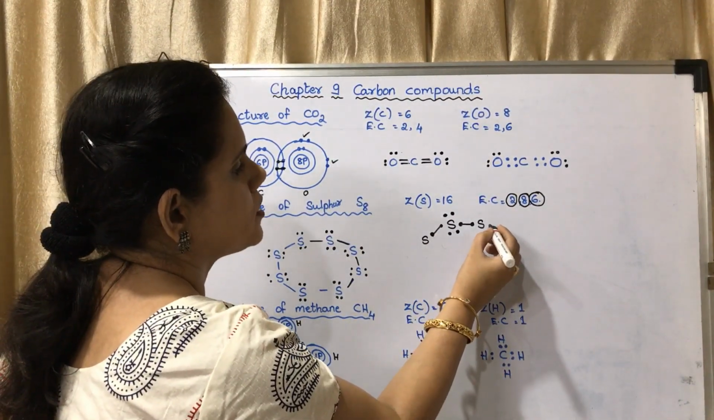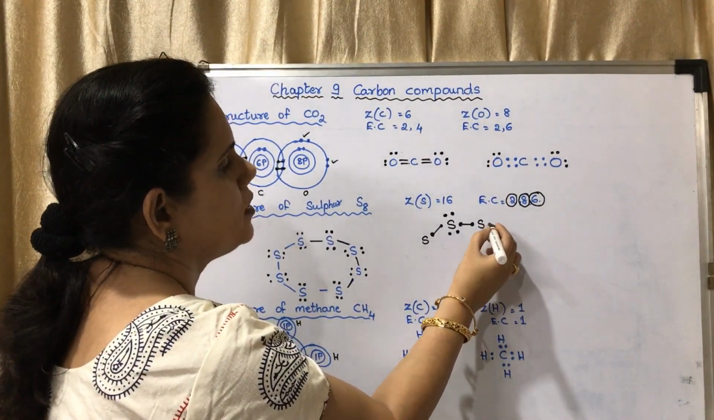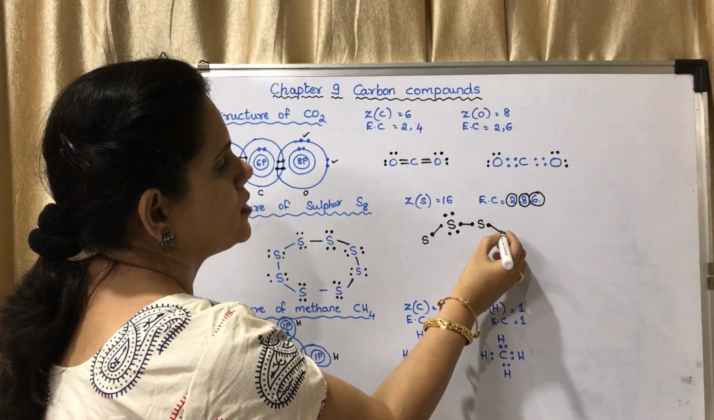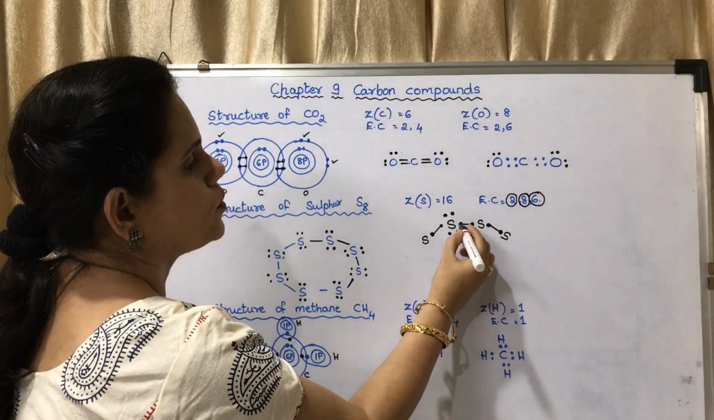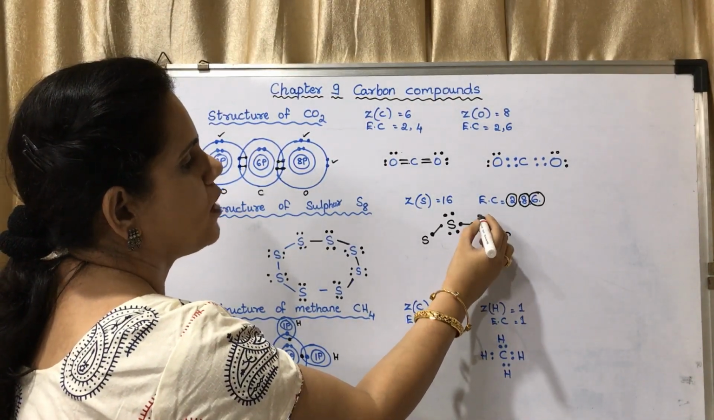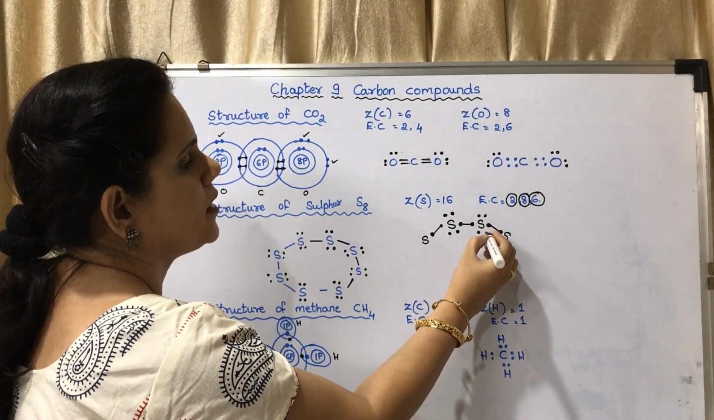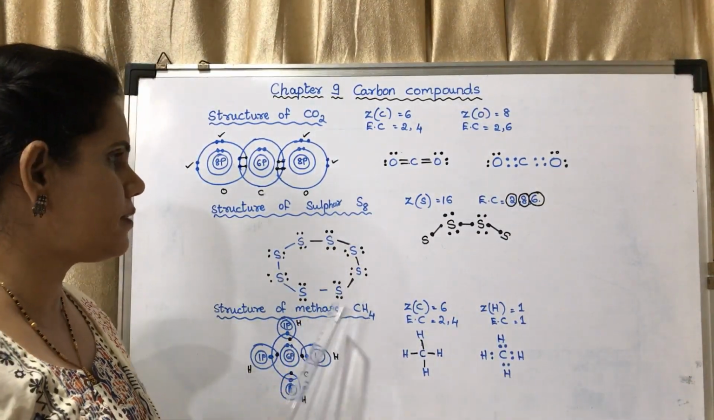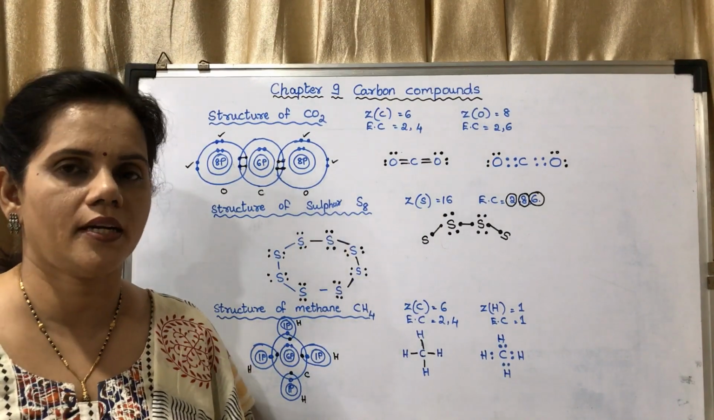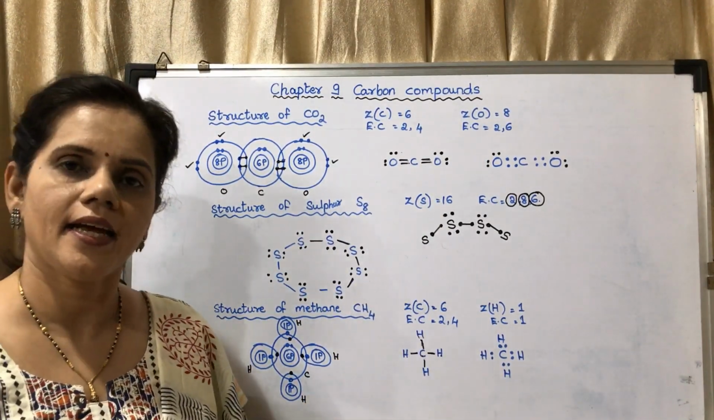Similarly, this S also, there is another S here, 1 on this side, 1 on this side. Okay, 1, 2, 3, 4, 5, 6, 7, 8. Like this, it will get 8 electrons. Like this, it will form a covalent bond to form S8.